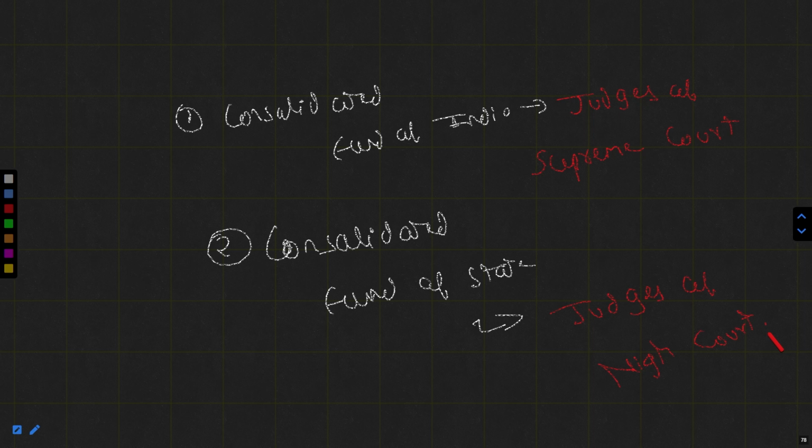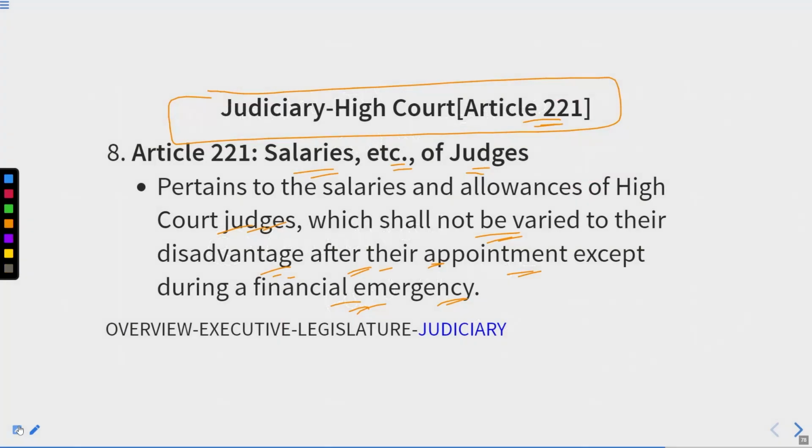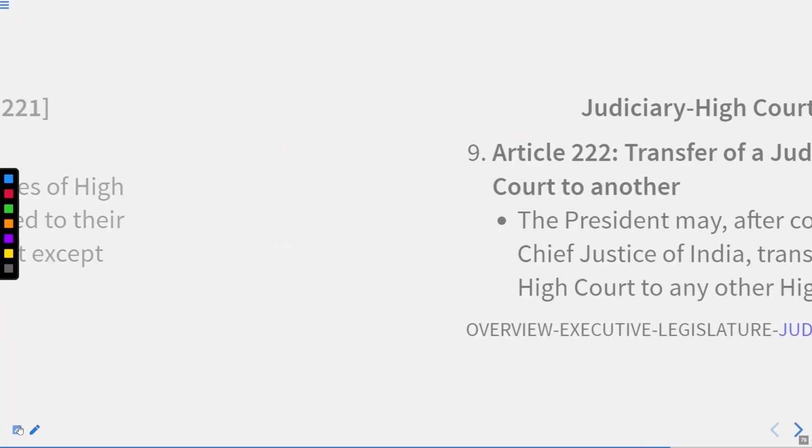And one thing also, once they have entered their office, once they have been appointed as judges, whatever salary and allowances have been promised to them could not be decreased, altered, amended or changed unless there is a case of national financial emergency in case of Supreme Court or state financial emergency in case of the high courts. All right. Remember this thing.